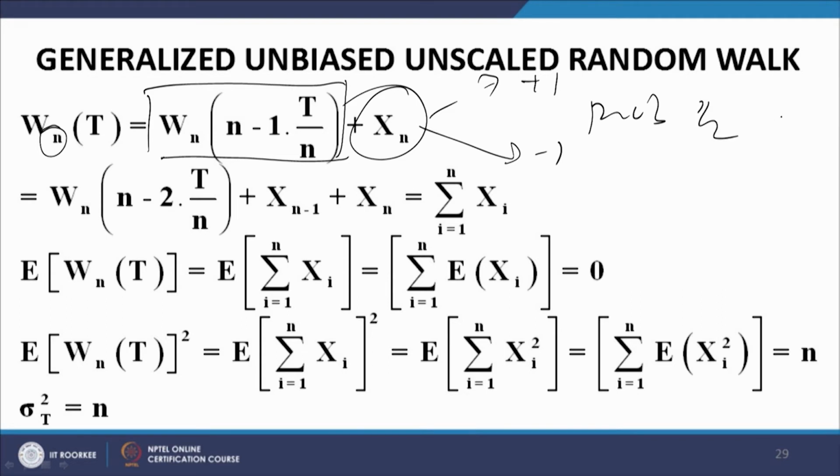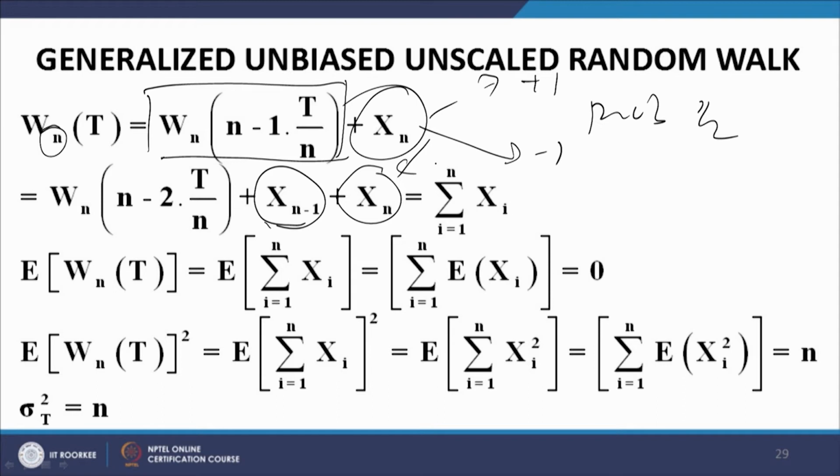Now, where the process is at the n minus 1th step can be modeled as where the process is at the n minus 2th step, and then with a random jump corresponding to the n minus 1th step. Therefore, we can write W(n-1)(t) as W(n-2)(t) plus x(n-1). This represents the n minus 1th step, this represents the nth step, and both x(n-1) and xn are random variables which can take the value plus 1 and minus 1 with equal probabilities.